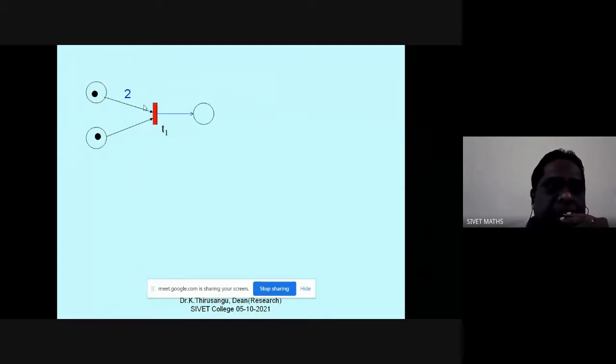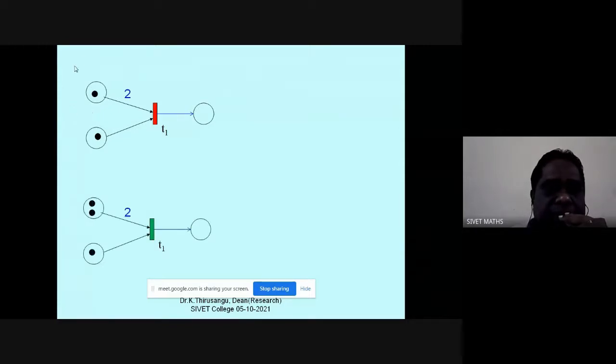Now here, you might have seen that there are 2 inputs, both having tokens, but still I am saying that it is not enabled because there is a number 2 on this particular arc. That means I need 2 tokens in this place, then only it is eligible. But here this place has only one token, and therefore this is not enabled.